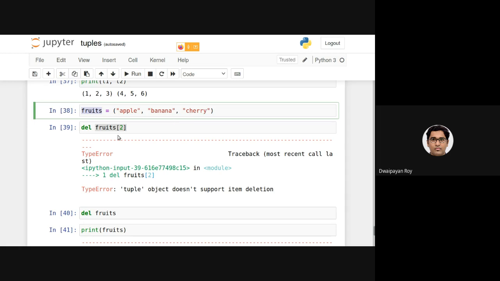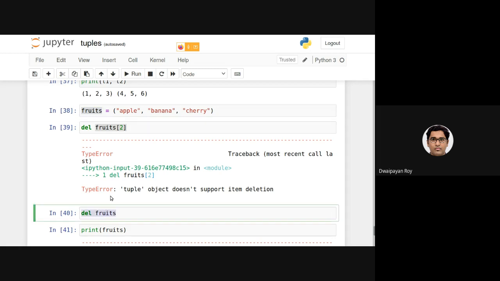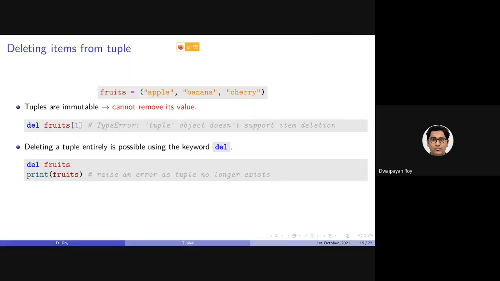If I want to delete fruits altogether, we can simply use the del operation like this, but we cannot delete the individual items in this sequence data type. Why? Because this sequence data type is an immutable one. So deletion of an item from a tuple is not allowed.